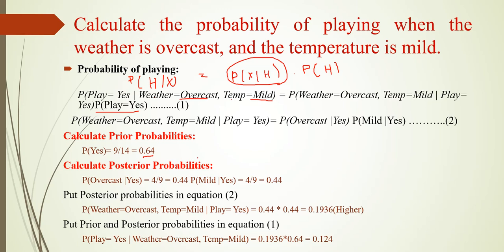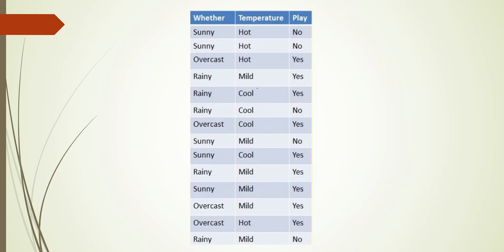Similarly, we need to find how many yes are there for mild. 1, 2, 3 and 4. So 4 yes are there for mild. So 4 by 9 is equal to 0.44.